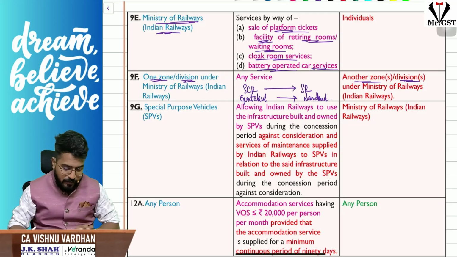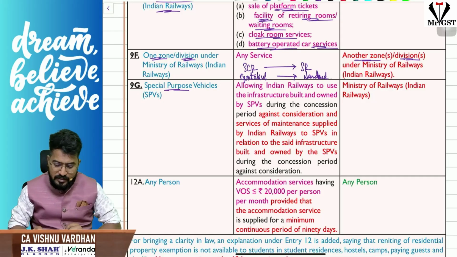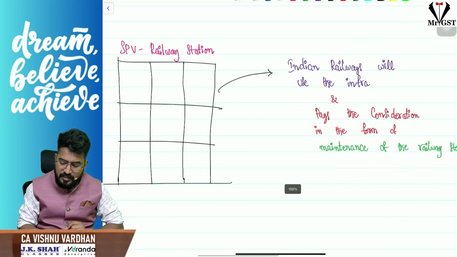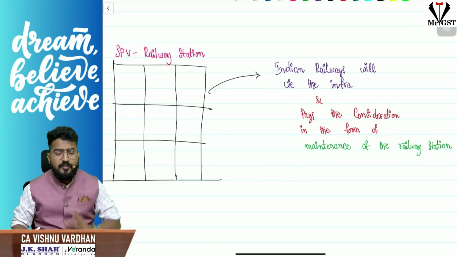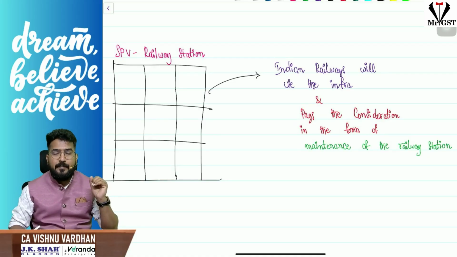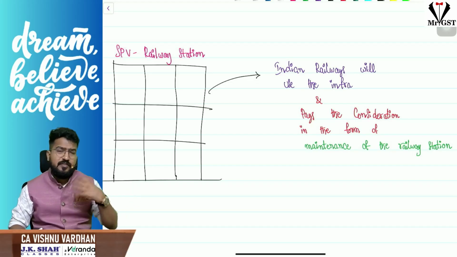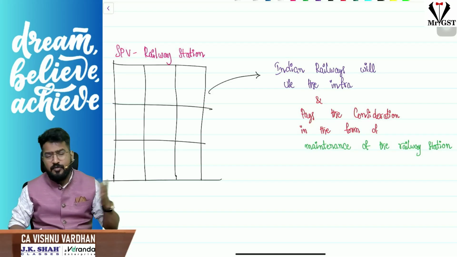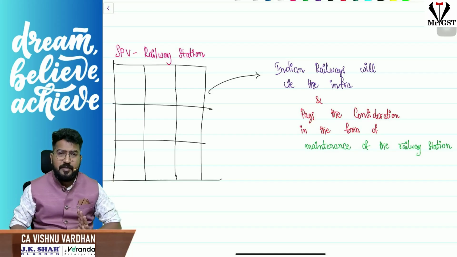There is another one. Next, special purpose vehicles. Now please understand, I will simplify this for you. For special purpose vehicles, certain entities will get a contract from Indian Railways where they construct the infrastructure for Indian Railways. For constructing the infrastructure, they will not get any consideration. They will maintain the infrastructure. From that, they will generate revenue by way of selling platform tickets, etc., whatever it is. So they will construct the railway stations or any infrastructure for that matter.